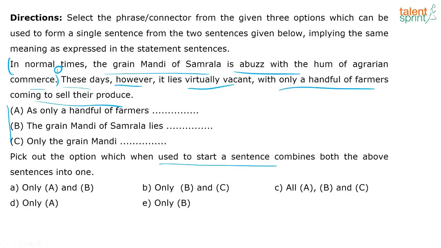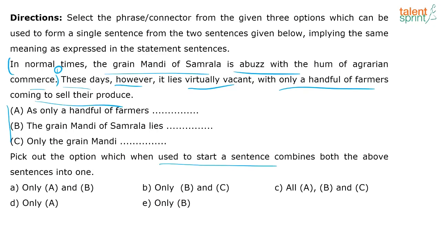So if I start the sentence with "as only a handful of farmers are coming to sell their", I want you to give me the context actually. Let me not give you the answer. So everybody's given me different options. Let's look at it. I have to retain the essence of the two sentences. So if I say, as only a handful of farmers are coming to sell their produce these days, it lies virtually vacant. But in normal times, the grain mandi of Samrala is abuzz with a hum of agrarian commerce. Can't I say that? Why can't I say that?